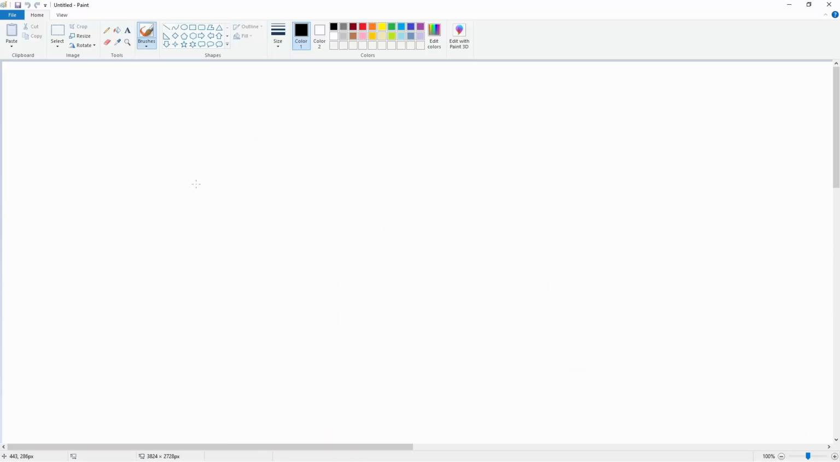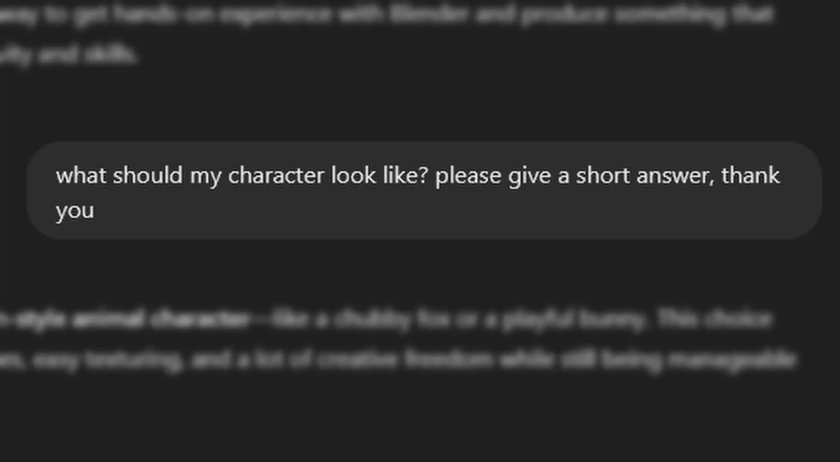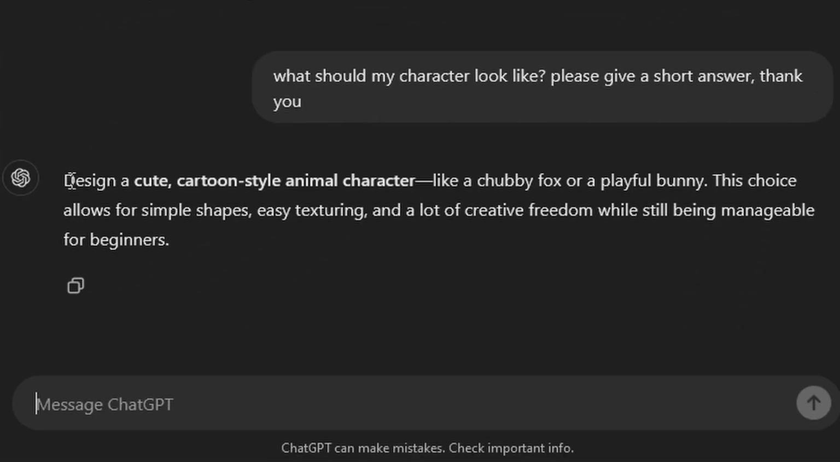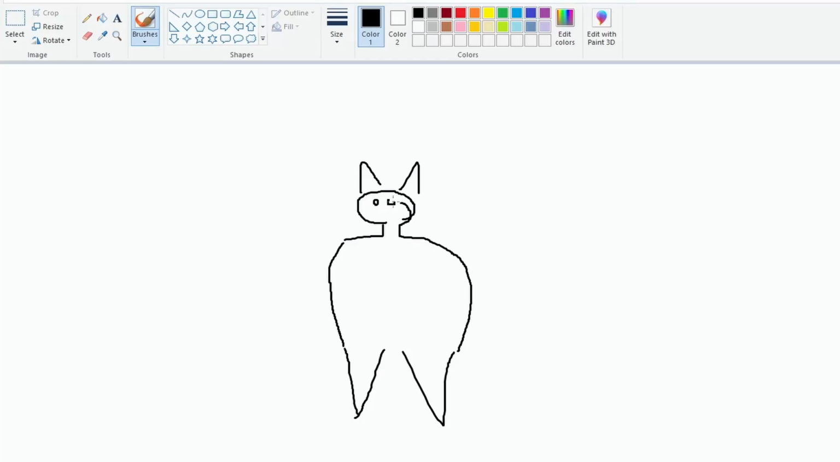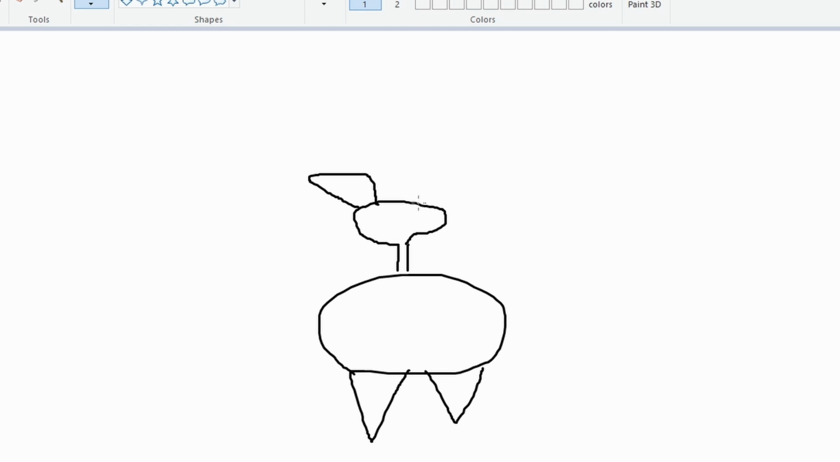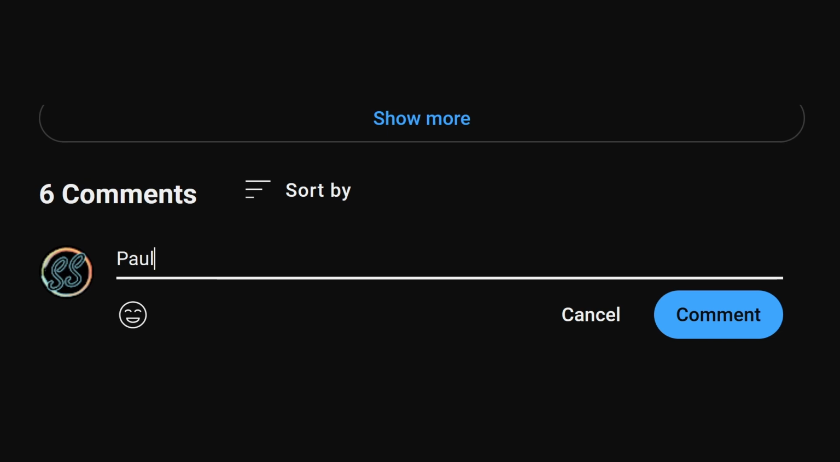I opened my 2D art program of choice and asked what this character should specifically look like, and it basically told me to make a cartoon fox or bunny. After a couple attempts, I finally got the perfect design. I've been working on my character design. Can you tell? Let me know, what should this magnificent creature be named?